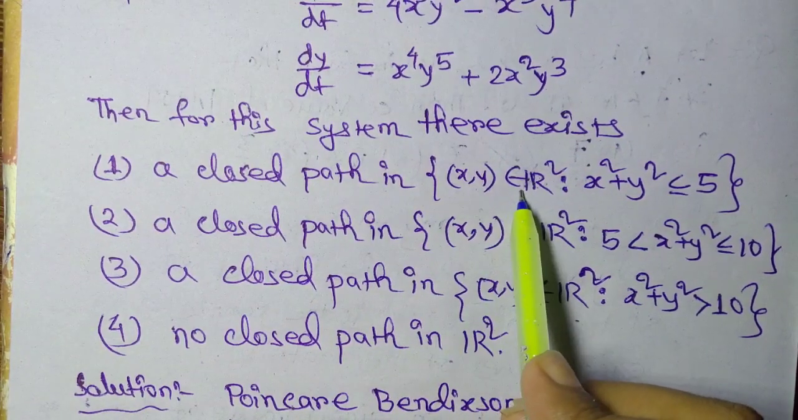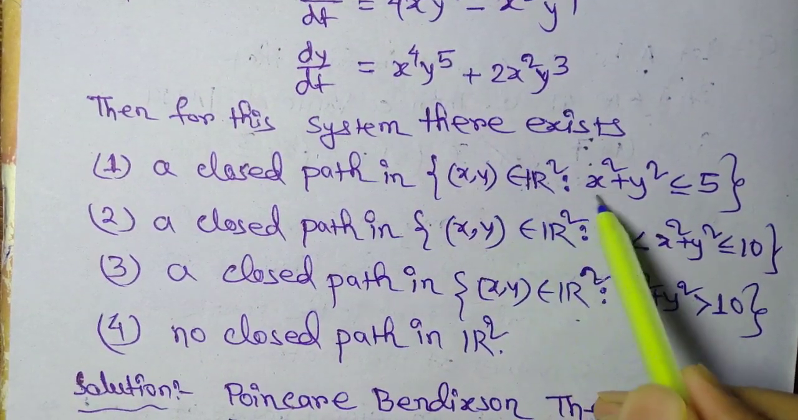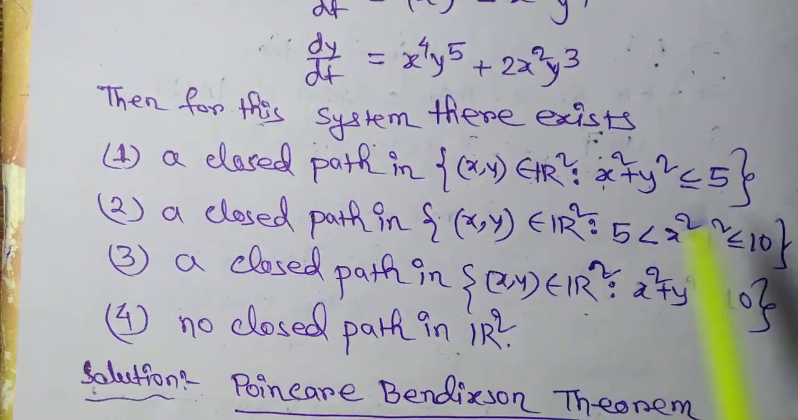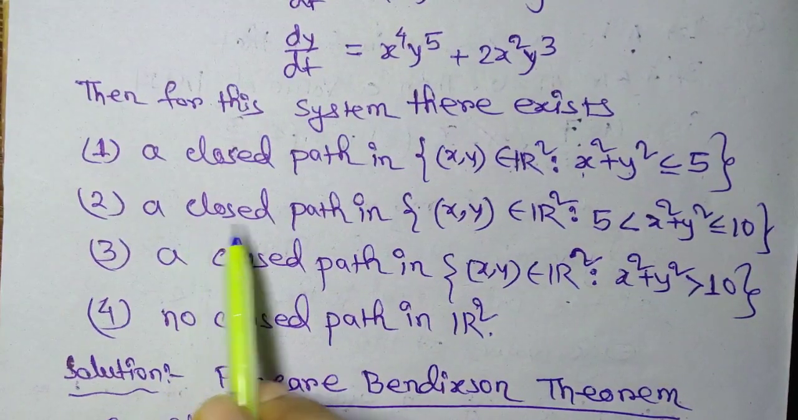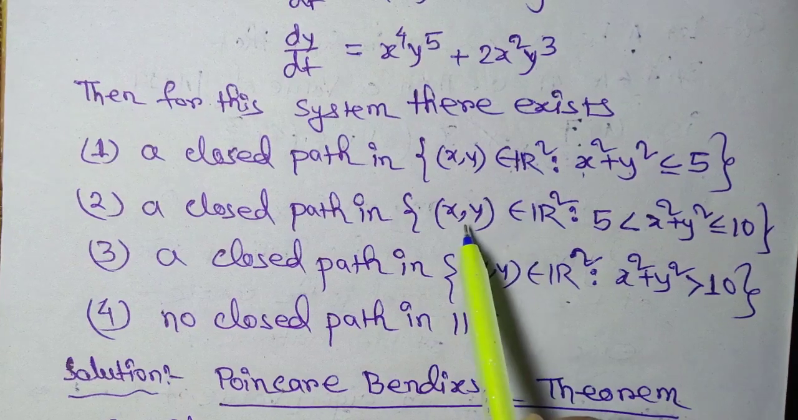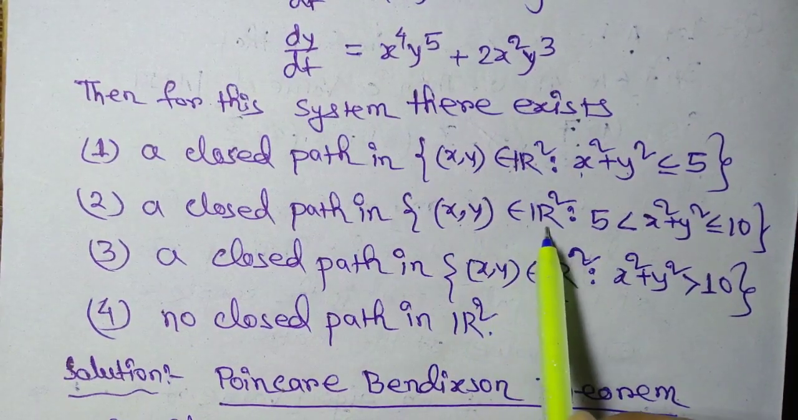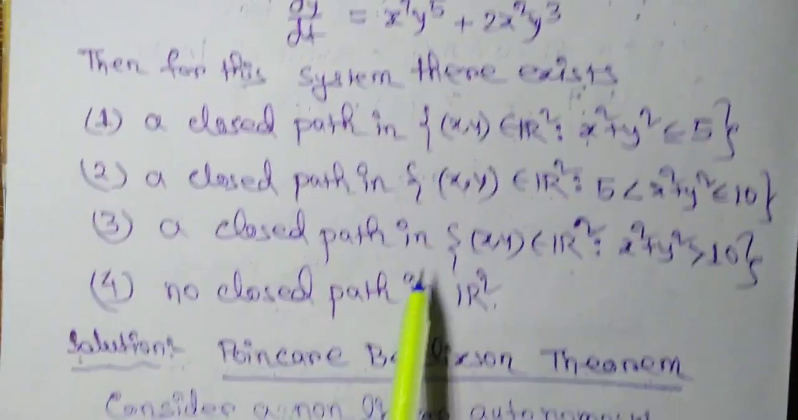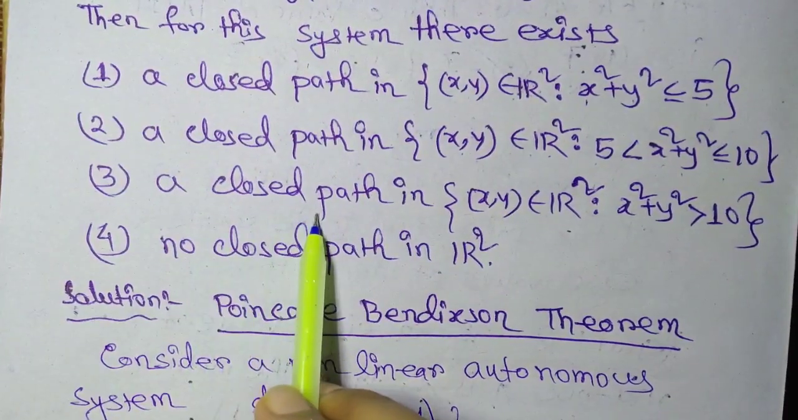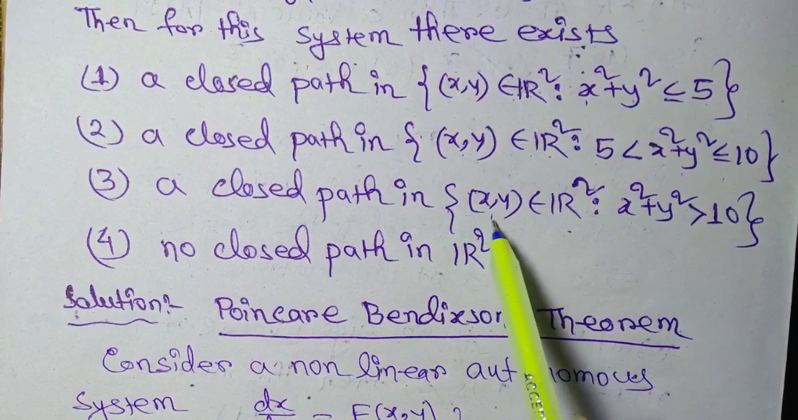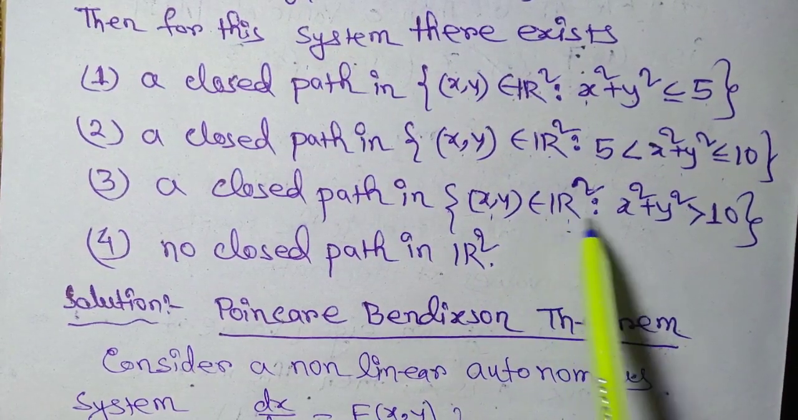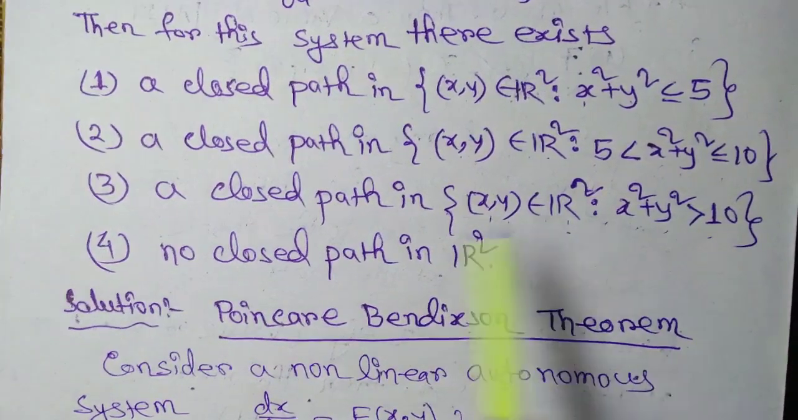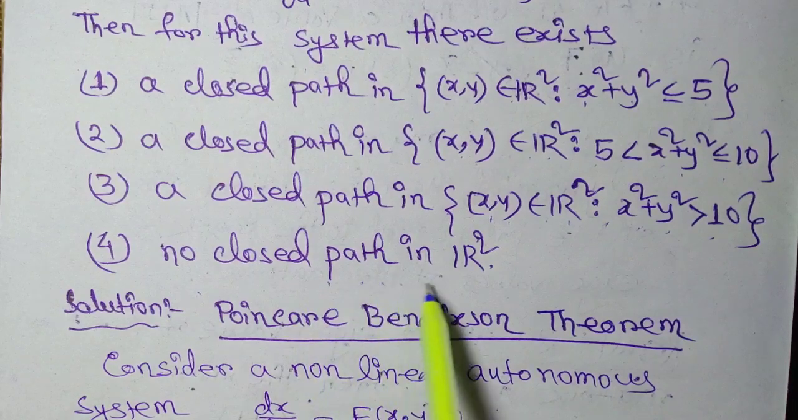(x, y) belongs to R2 such that x square plus y square is equal to 5; second option, a closed path in (x, y) belongs to R2 such that 5 less than x square plus y square less than or equal to 10; third option, a closed path in (x, y) belongs to R2 such that x square plus y square greater than 10; and fourth option, no closed path in R2.